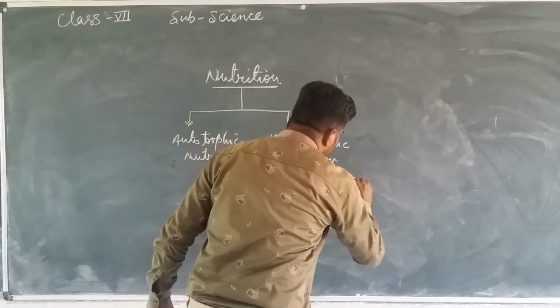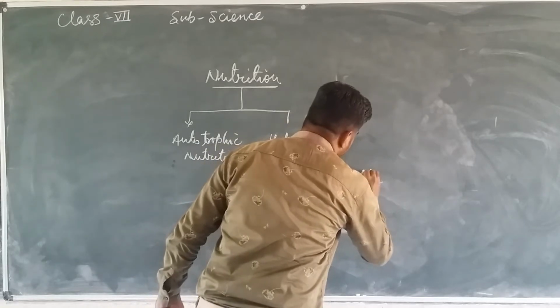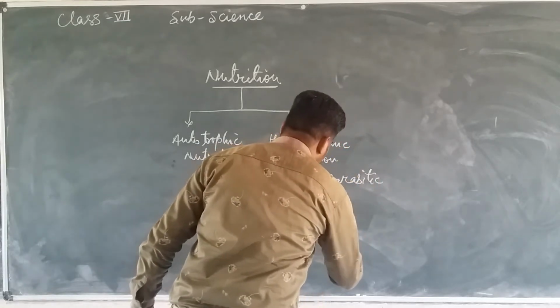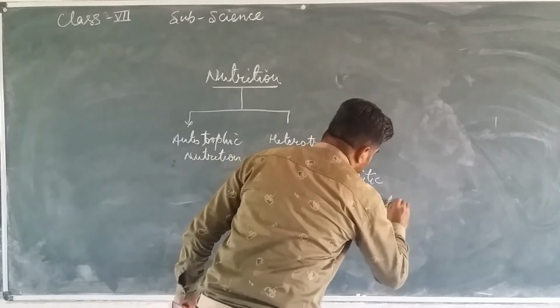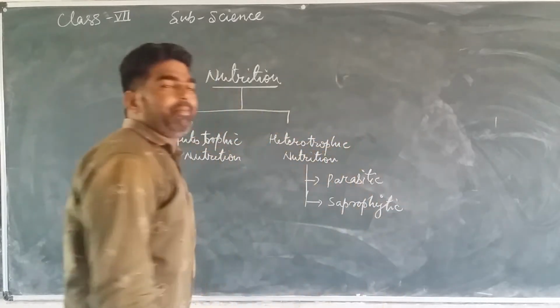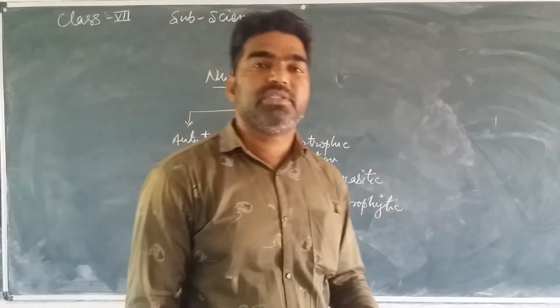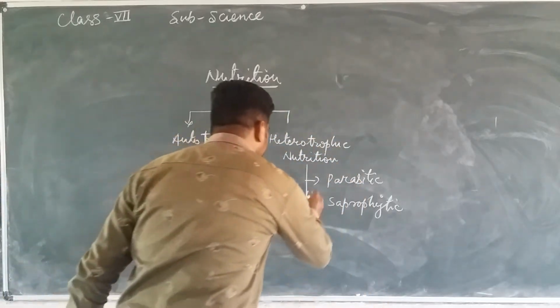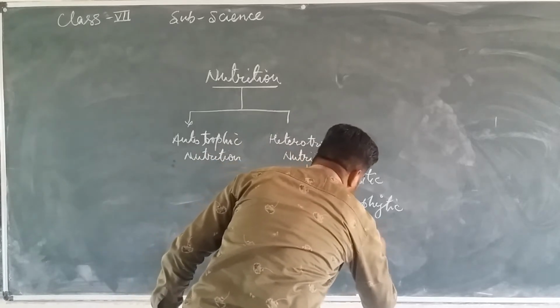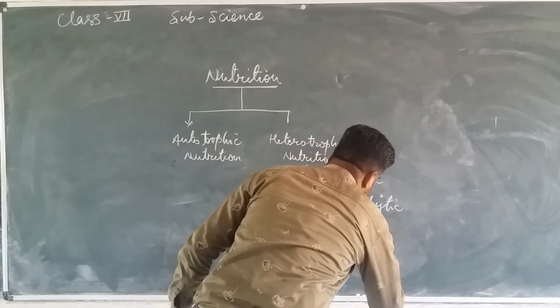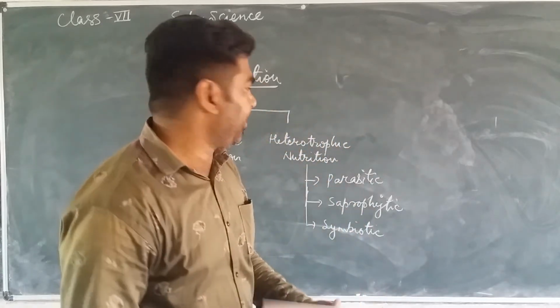These are parasitic, saprophytic, and symbiotic.